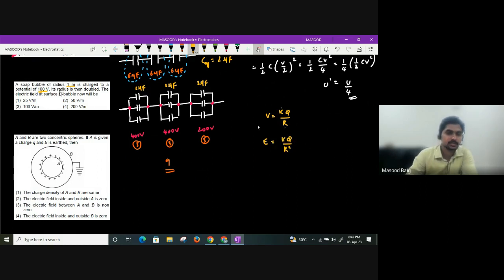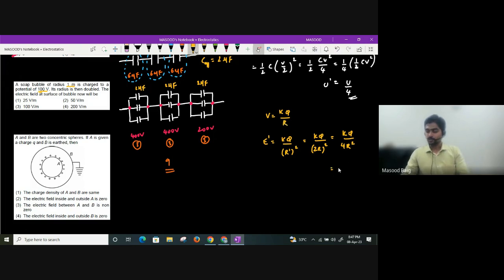They are asking us the electric field at the surface of the bubble when its radius is doubled. So what would be the new radius here? The new electric field will be KQ divided by R dash square, which I can write as KQ divided by 2R whole square, which I will get as KQ divided by 4R square. Now we know already potential is KQ by R. So can I write the new electric field as V divided by 4R? So 100 divided by 4 into 1. The electric field will be 25 volt per meter. Clear?